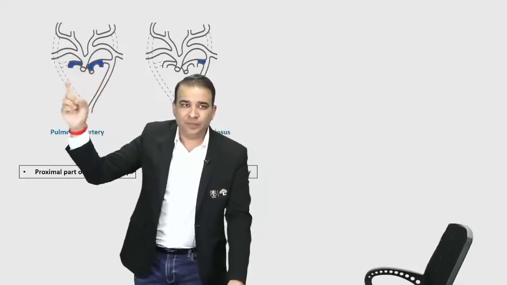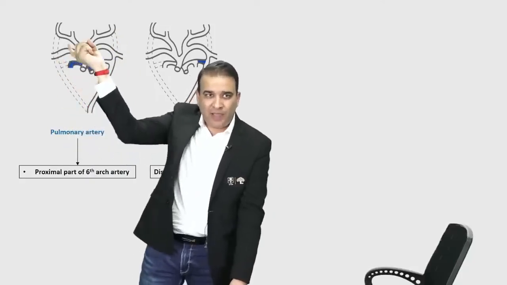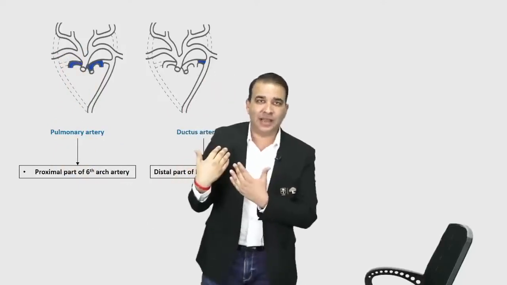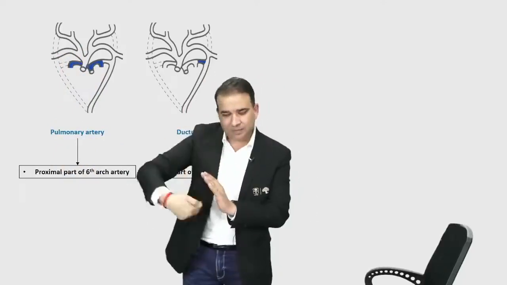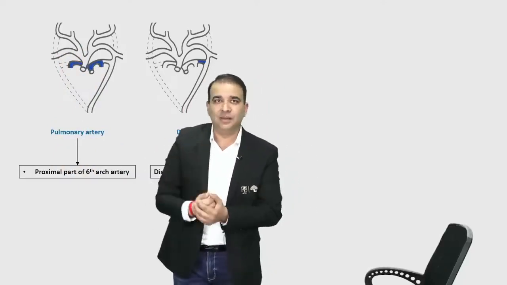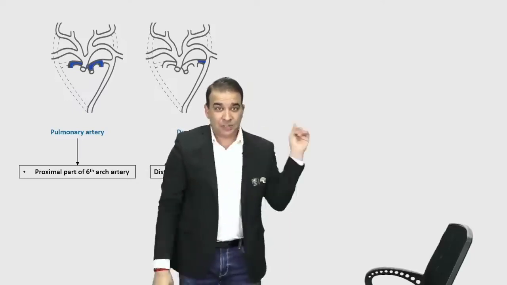अभी distal part of the right sixth arch artery तो disappear हो गया, तो recurrent laryngeal nerve will come above and will hook below the fourth arch artery, and you know fourth arch artery will give rise to subclavian, and that's why the right recurrent laryngeal nerve is present or is basically winding below the right subclavian artery. But that's not the case on this side.